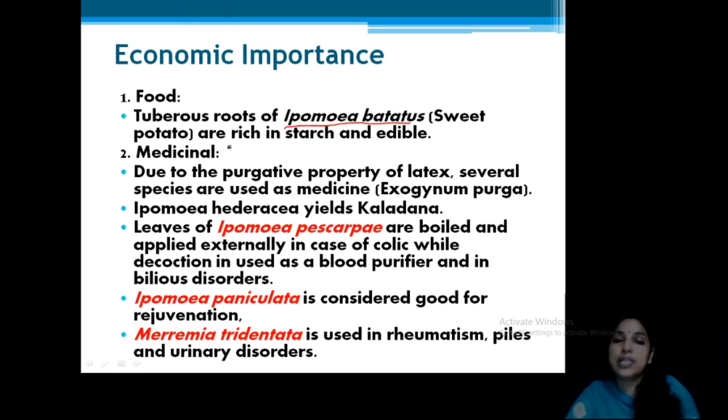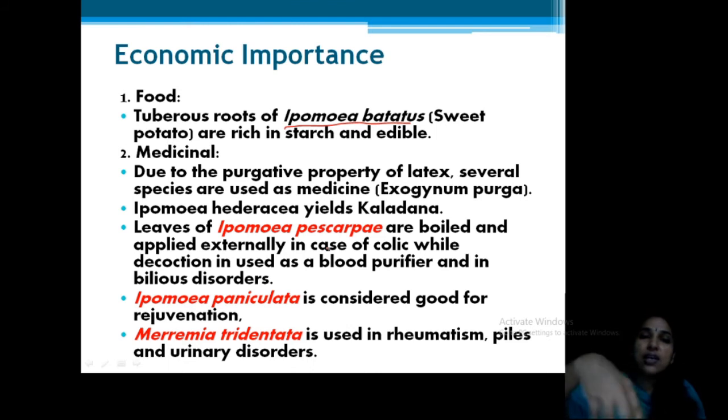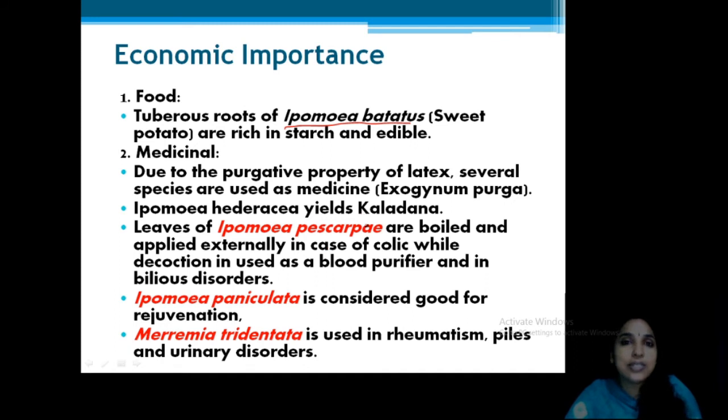Some plants are medicinally used. For example, Exogynum purga, then Ipomea species, etc. Okay. Then leaves of Ipomea pescaprae. This plant is Kudirakulambu. The plant is known as Kudirakulambu because its leaf is like the foot of a horse. Its leaves are boiled and used for colic diseases and also as a blood purifier. Then Ipomea paniculata is also used for rejuvenation. Meremia tridentata, a very common plant in our area, is used for rheumatism, piles and urinary disorders.